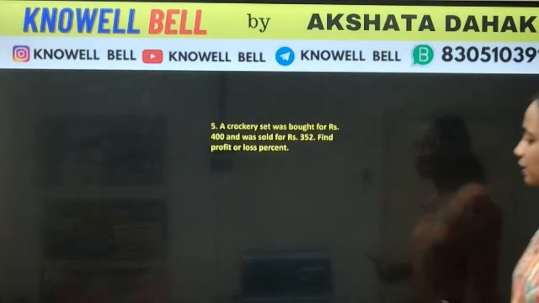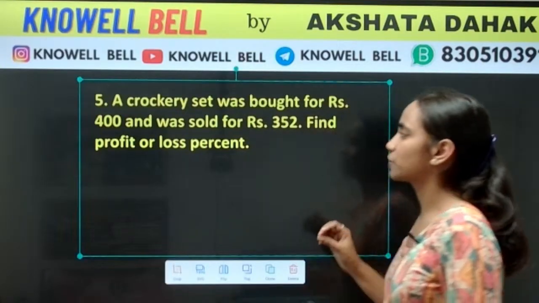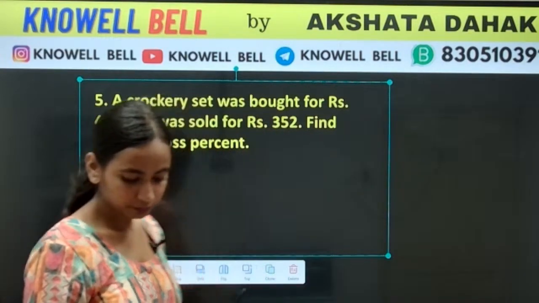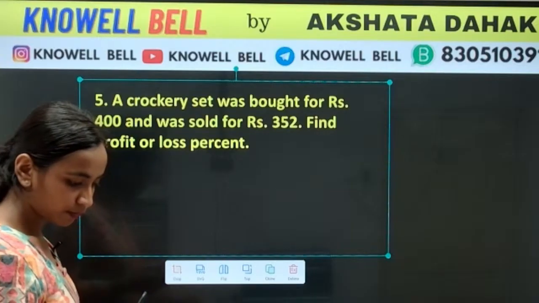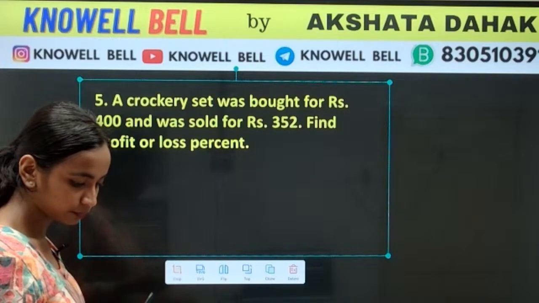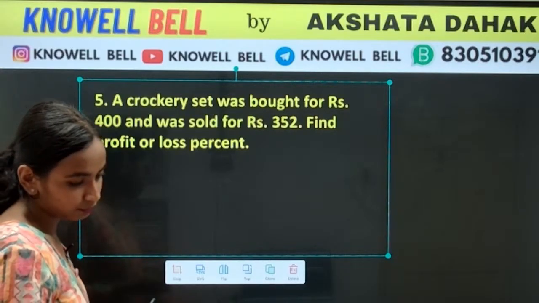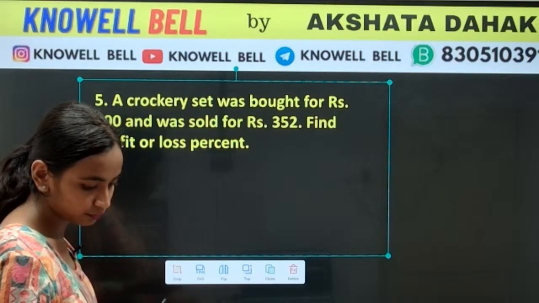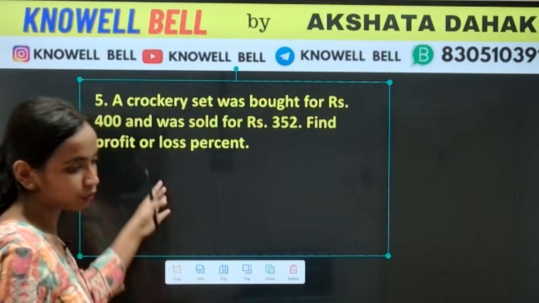Okay. Now let us start with the question. Question number 5 says: a crockery set was bought for rupees 400 and was sold for rupees 352. Solve the question, everyone.